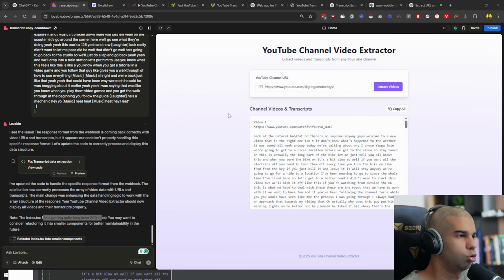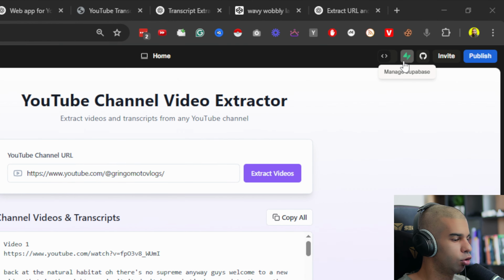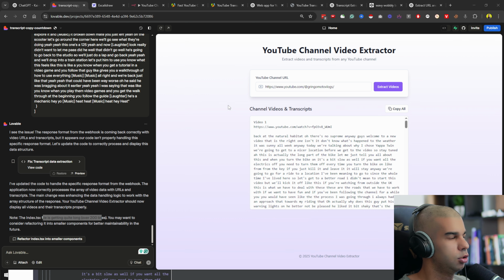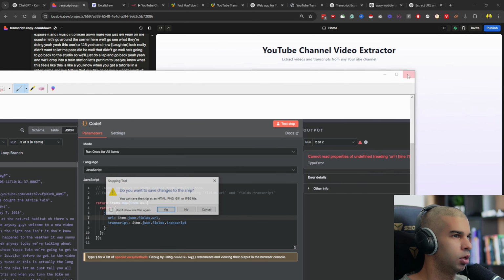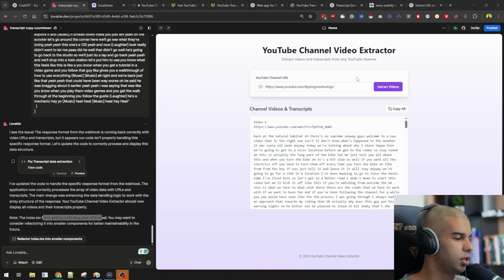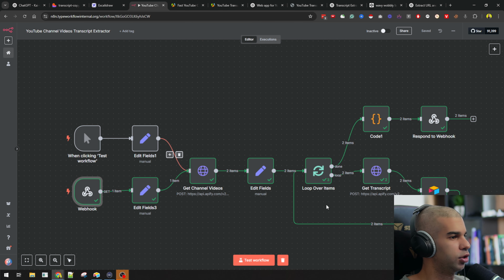If you wanted to offer this as a service, all you would need to do is, number 1, add some sort of user management system. So connect to something like Supabase, which you can click on right there, and that would allow you to manage users. Then you would need to have some sort of payment abilities, like the ability to take payment. So you can connect to something like Stripe, and that would allow you to get users to pay before they're able to use the workflow that you have built here.